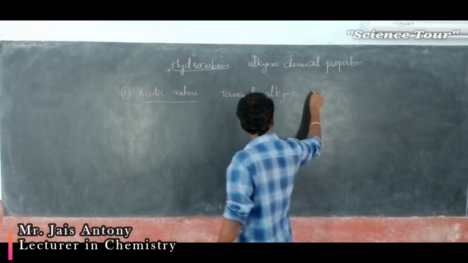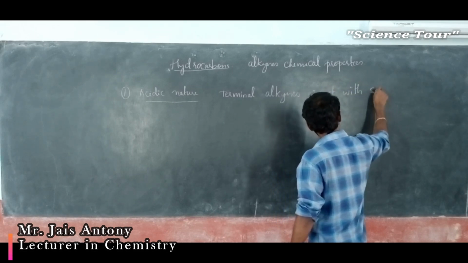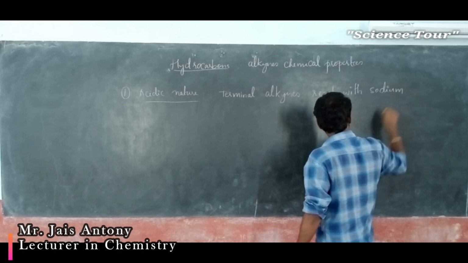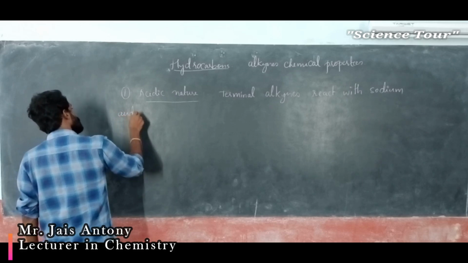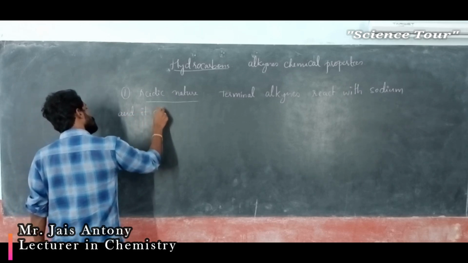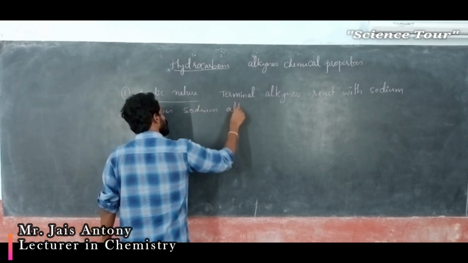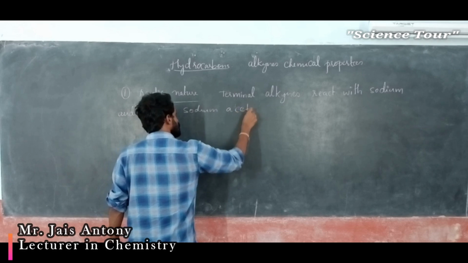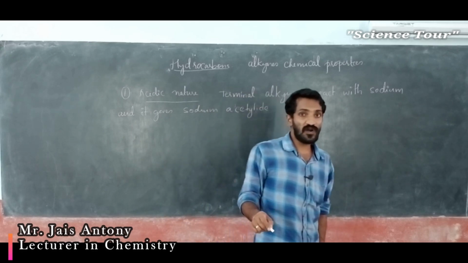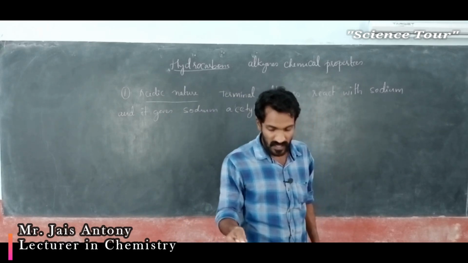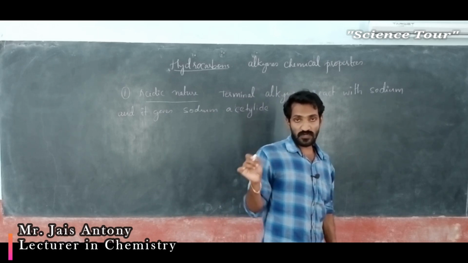Acetylide means, see, alkyne is also called acetylene. Last class I explained the naming of alkynes. That part is over. Just go through that. Alkyne is also called acetylene.